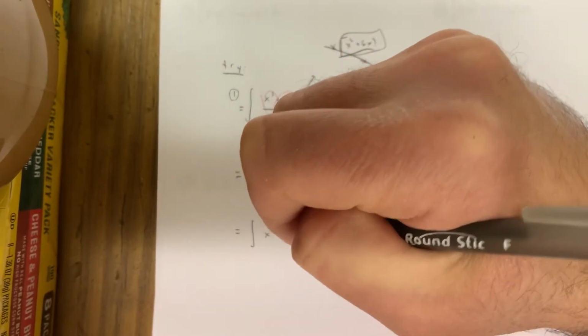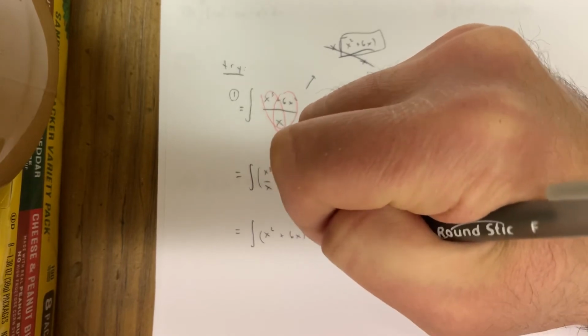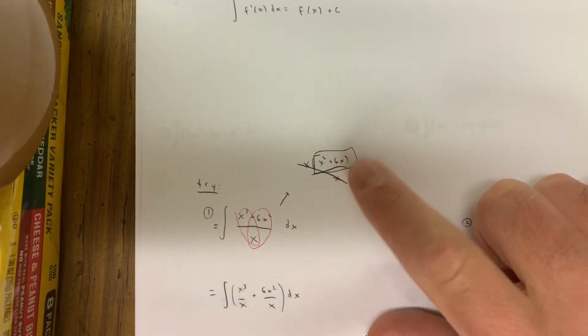We know x cubed over x, by the way, is just x squared, plus 6x squared over x is just 6x. And now we have exactly what we had over here when you factored and canceled.